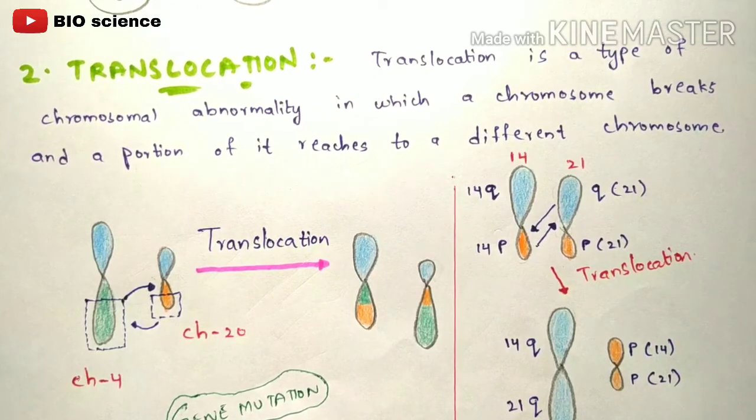Gene mutation is nothing but a small change which you can see in a person who has gone through this process of translocation. So this is a normal condition which you people have to know. I mean, this is a basic thing which you people have to know, right?